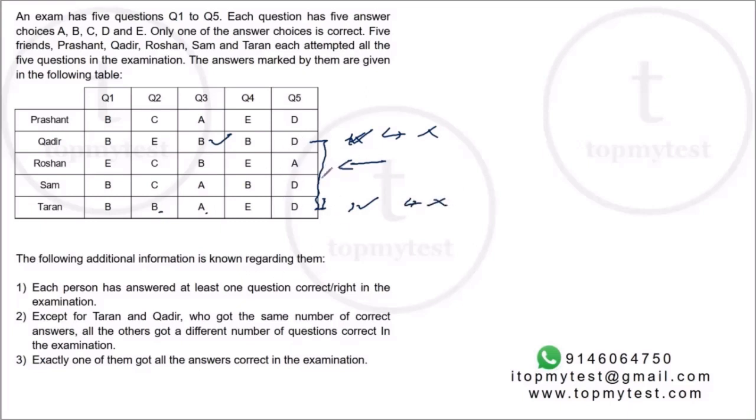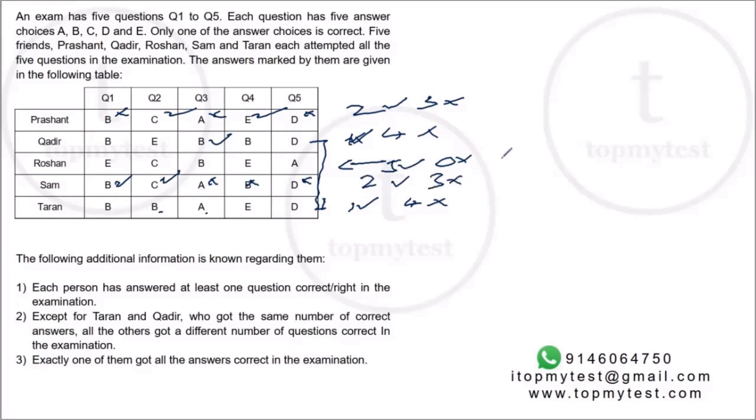But we also need to make sure that the other 2 people got distinct scores. Right, Roshan is 5 right, 0 wrong. Okay, so let's check with Prashant and Sam. Okay, Prashant is this wrong, right, wrong, right, wrong. So 2 right, 3 wrong. Okay, let's look at Sam. Sam is right, right, wrong, wrong, wrong. Sam also got 2 right, 3 wrong.